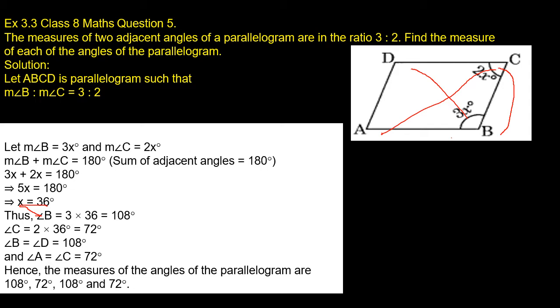That means angle A is 72 degrees, angle B is 108 degrees, angle C is 72 degrees, angle D is 108 degrees. Children, I hope you understood this problem. Here in this problem, we applied two properties of the parallelogram. One is that the sum of the adjacent angles of a parallelogram is 180 degrees, and the other is that the opposite angles of a parallelogram are equal. I hope you understood this, children. We will move on to the next problem.